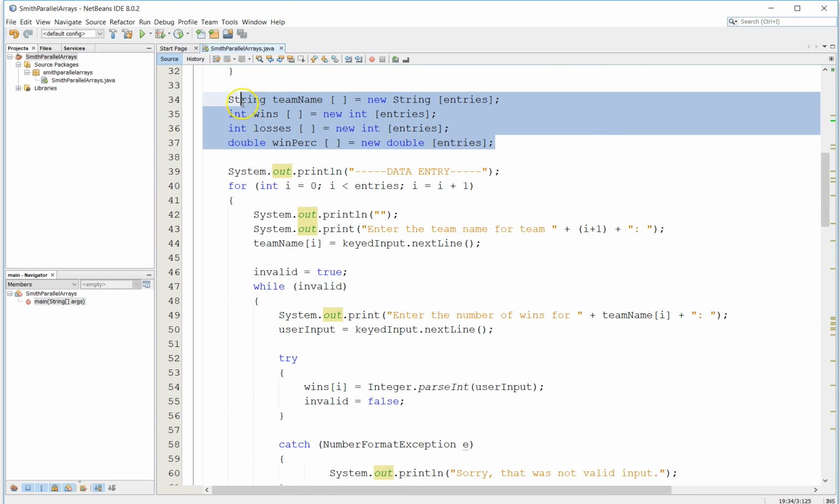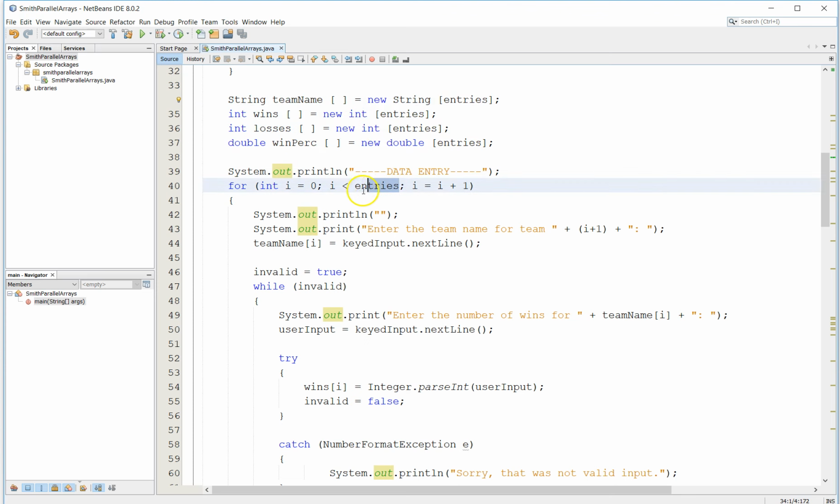We then set up our parallel arrays. So we have team name, wins, losses, and winning percentage. And then we have our loop for number of entries. The user had typed in how many teams were going to be entered, and so that's used both as the size of the array and also to count for the loop.